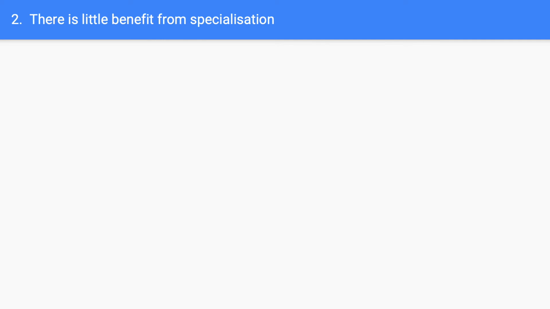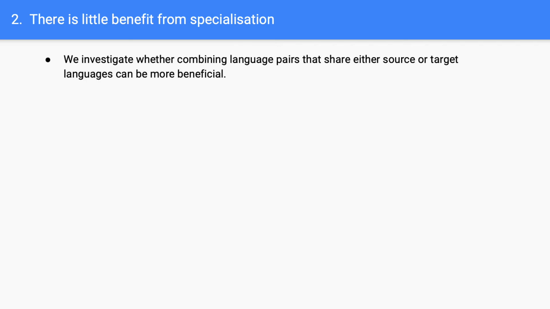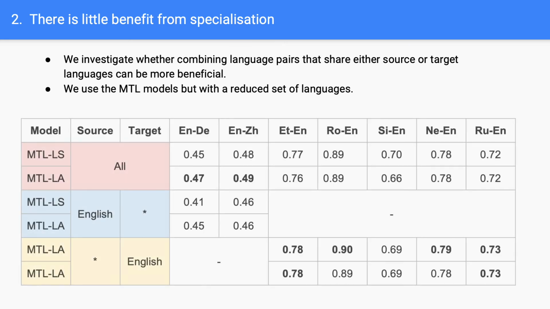It is possible that multitask learning works better when language pairs share certain characteristics. Therefore, we investigate whether combining language pairs that share either source or target languages can be more beneficial. For that, we use the MTL model, but with a reduced set of languages. In this table, we compare MTL models trained on language pairs that share the source language against MTL models trained on the same target language.